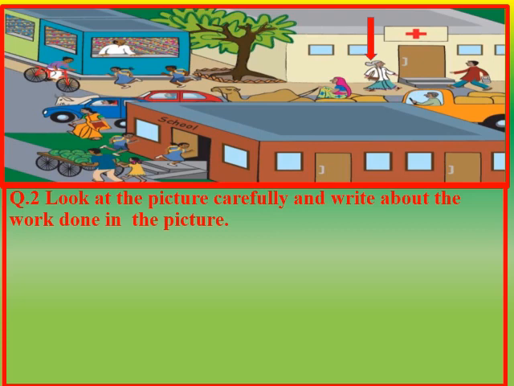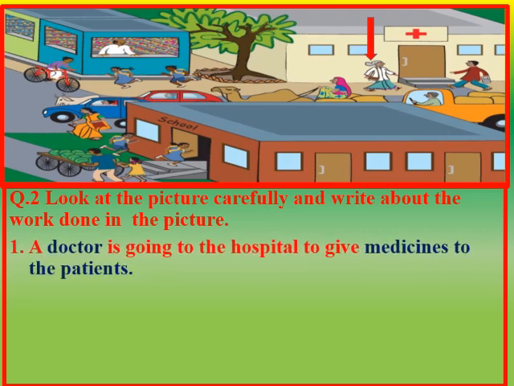Yes, she will give medicines to the patients. So children, a doctor is going to the hospital to give medicines to the patients. Now children, can you tell, what is this man doing? Yes, he is selling fruits. So who is he? Yes, he is a fruit seller. A fruit seller is selling fruits.